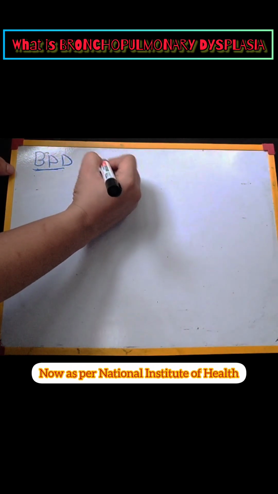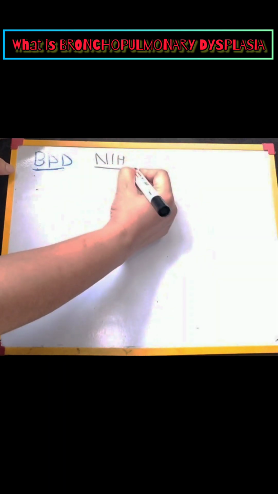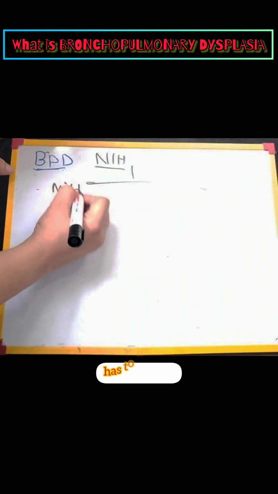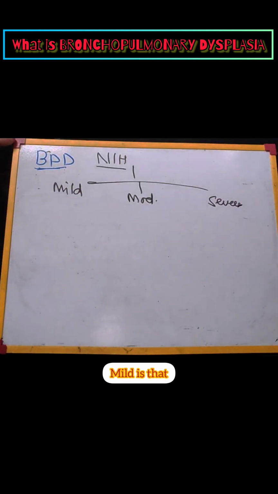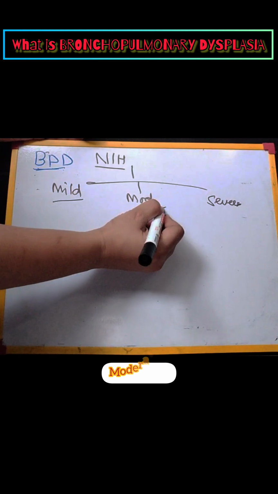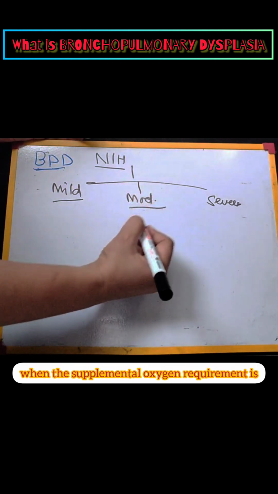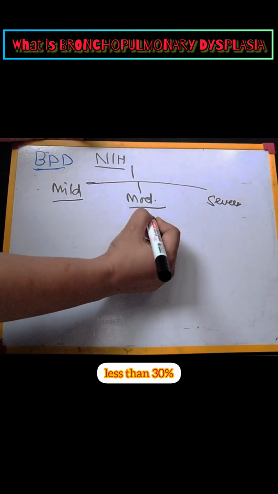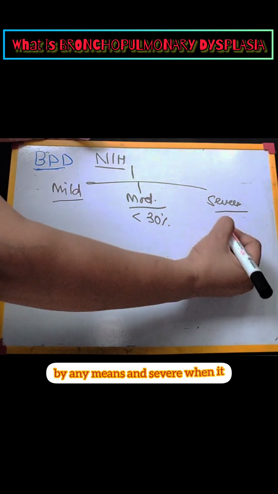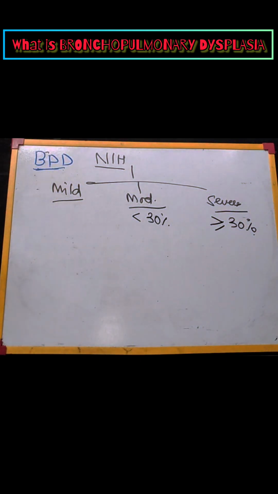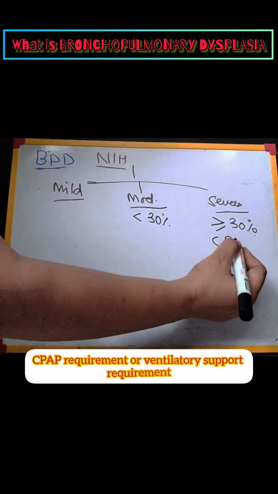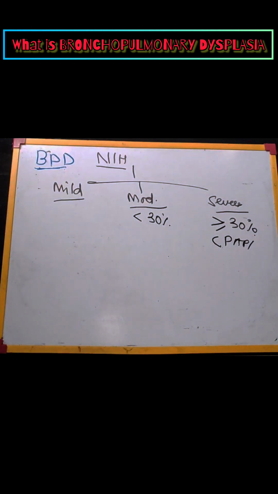Now, as per the National Institute of Health, BPD has to be graded as mild, moderate or severe. Okay? Mild is when there is no supplemental oxygen requirement. Moderate is when the supplemental oxygen requirement is less than 30% by any means, and severe is when the requirement is 30% or more, or there is a CPAP requirement or ventilatory support requirement.